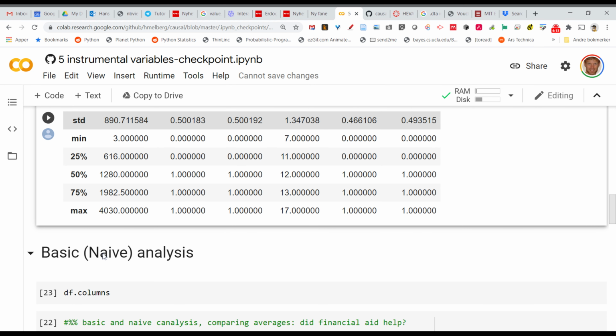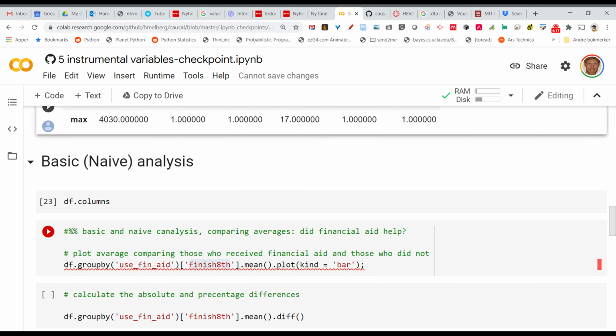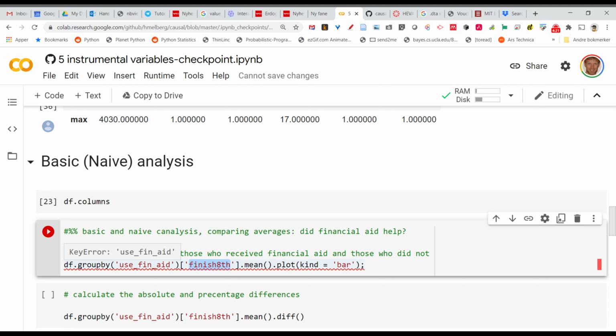Now, let's just start by doing a very basic analysis. What is the difference between the group that got financial aid and did not get financial aid? And to do that, we do the following. Take the data frame, and we're going to split the data frame now, right? We're going to split it into those who got financial aid and those who did not get financial aid. So we do that by taking the data frame and group by. That's splitting the data into groups based on whether they got financial aid or not.